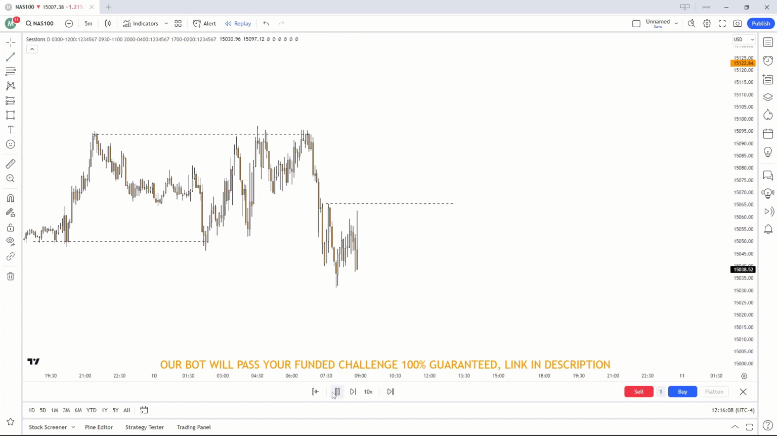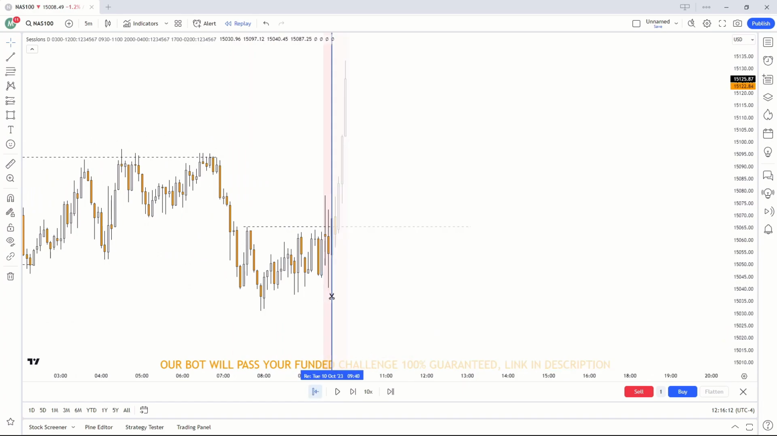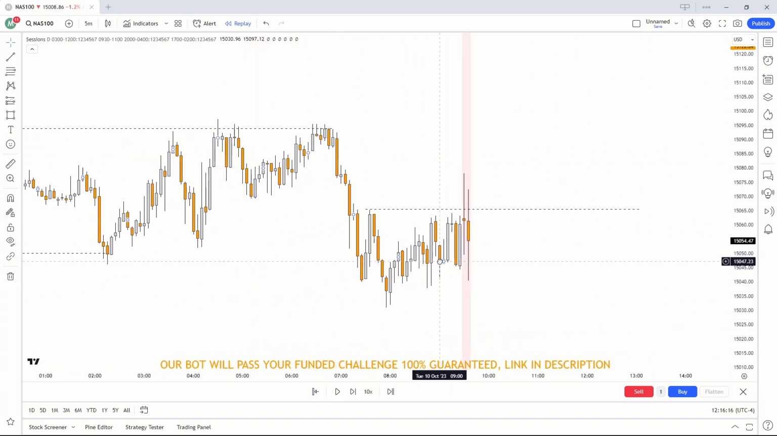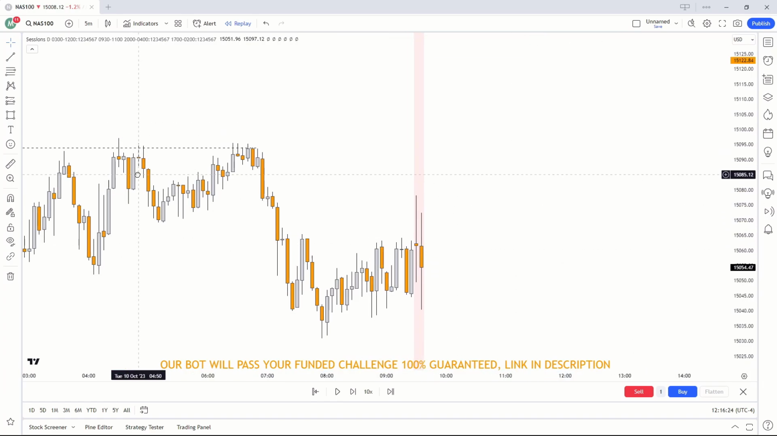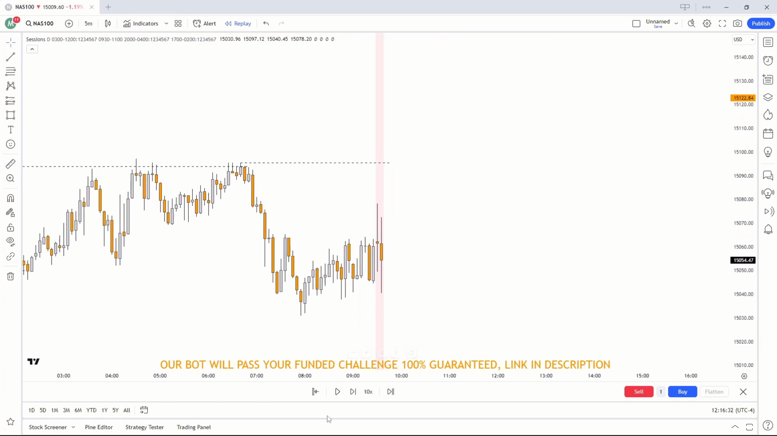There we go. As you can see, we do get a break right here. However, it is not a clean market structure shift. As I tell you guys, you want to wait for a market structure shift with displacement, and this is clearly not displacement. So in an example like this, I would go to the next significant high, which, for example, is right here. This is the significant high I am waiting for to be broken.